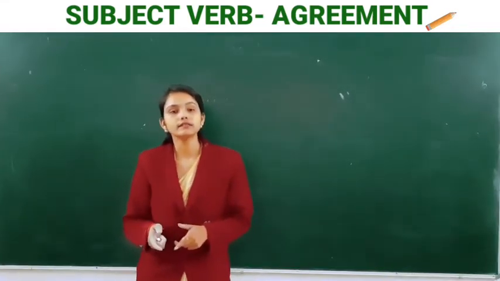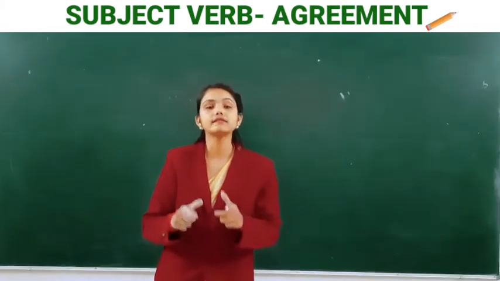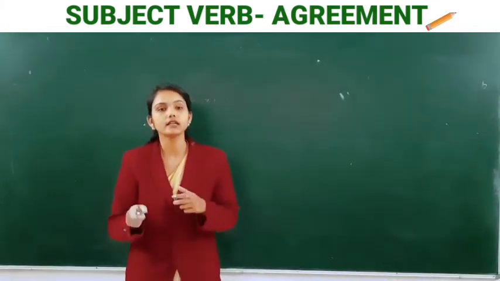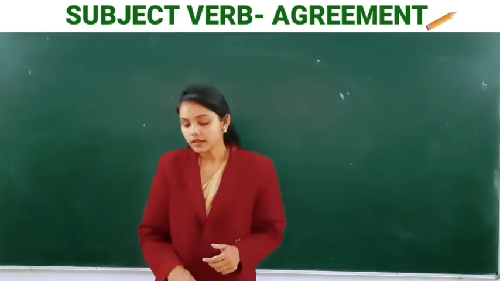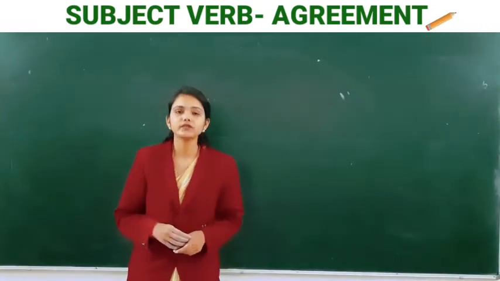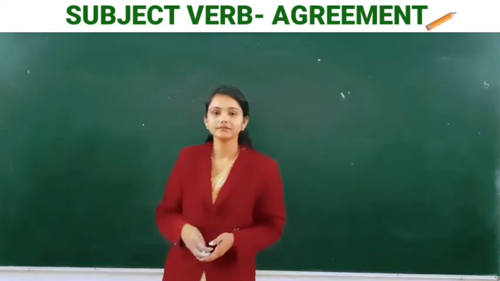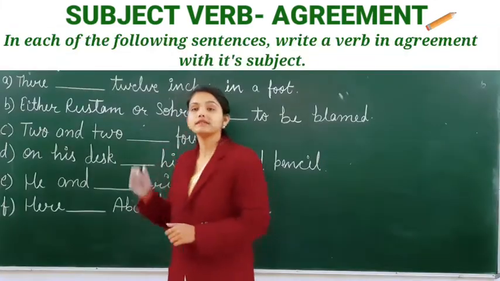In other words, a verb must agree with its subject in number and person. So I hope it's clear. Now let us understand better with the help of some exercise. Okay students, have a look.